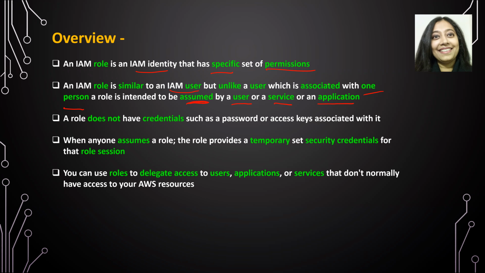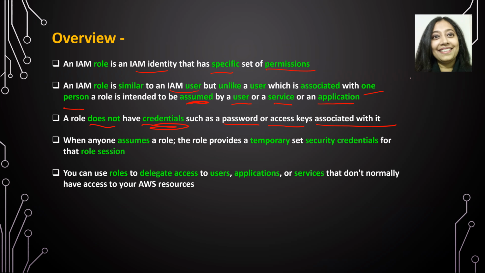So what does this sentence say? A user is associated with a particular person, but a role is assumed. That means it's a temporary thing that you just assume for whatever task you want to do. And it can be assumed by a user, a service, or an application. So anyone could assume a role. A role does not have credentials like your password or access keys associated with it.